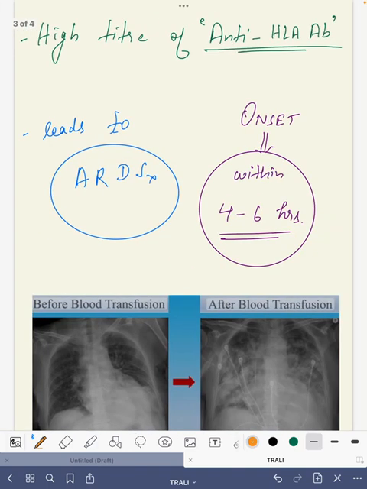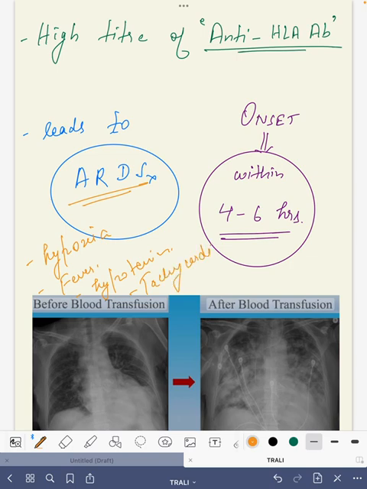So how does the patient present to us? The patient presents with an ARDS picture, right? So what is the ARDS picture? The patient will have hypoxia. After the blood transfusion, the patient will develop hypoxia. The patient may have fever. The patient may have hypotension. The patient may have hypotension related tachycardia, right?